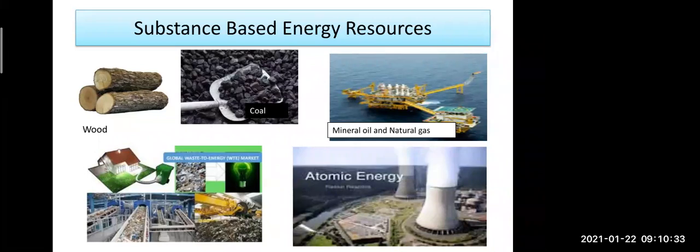A biogas plant is used to generate gas, and that gas name is methane gas. So whatever the waste material is there, like the waste of animals or the dry leaves, or the wastage at our home, like garbage, like fruits we are eating, like vegetables we are eating. So the wet garbage, I'm not talking about the dry garbage. Wet garbage means gilla kachra. Dry garbage means suka kachra. So this wet garbage can be put in this biogas plant.